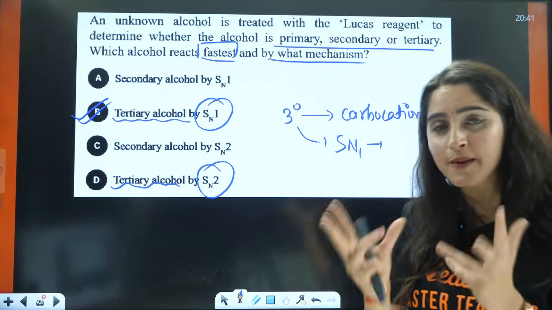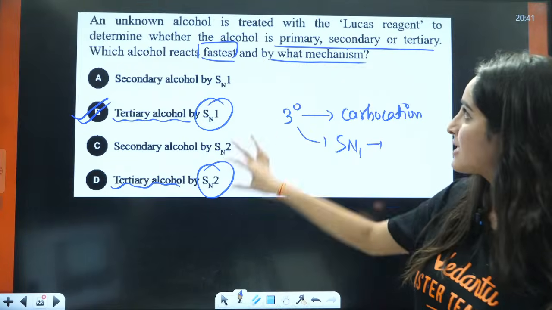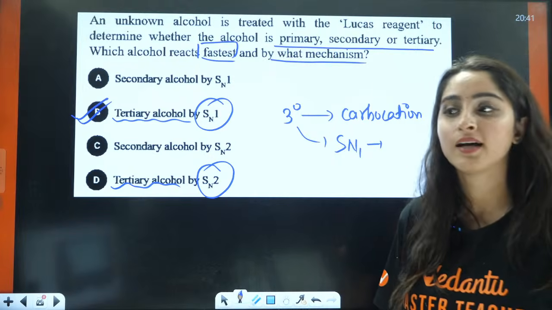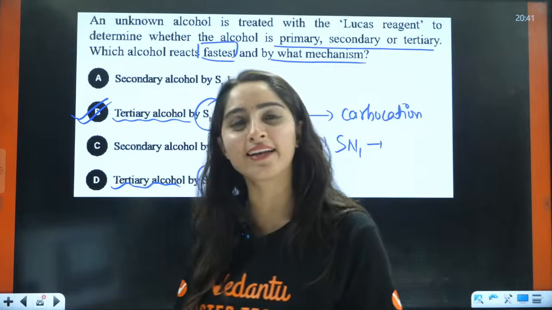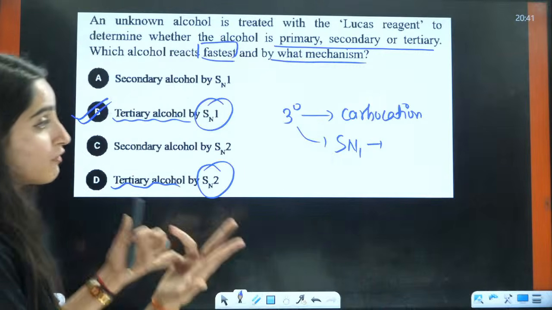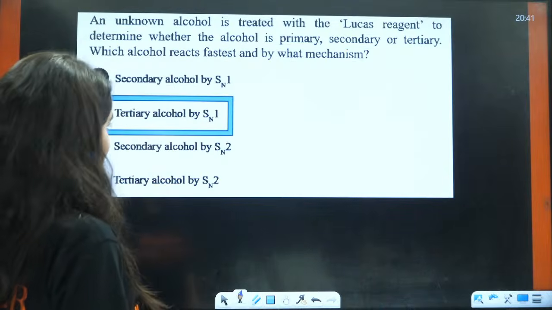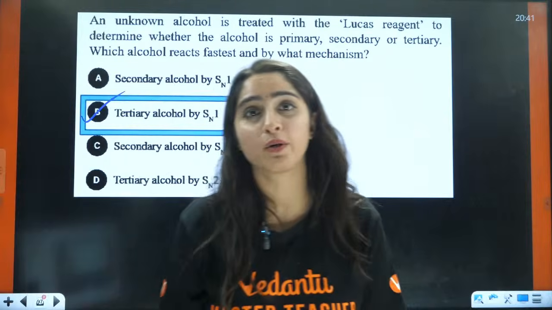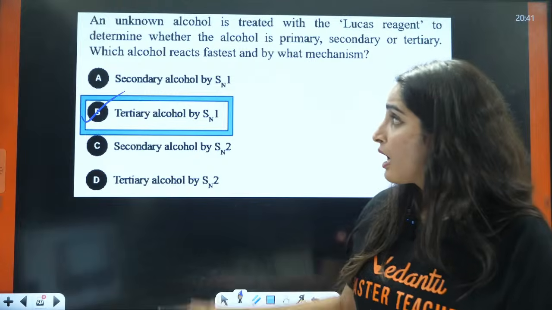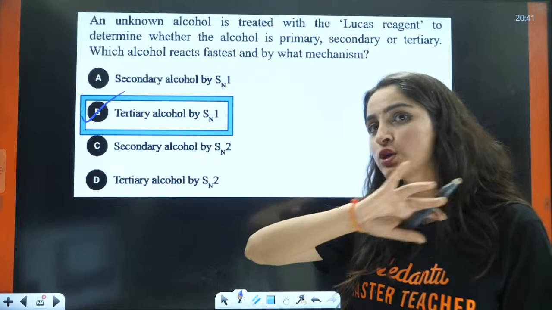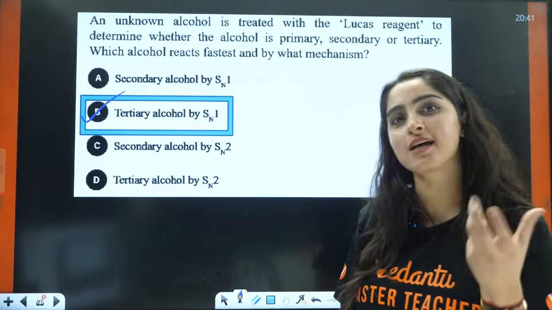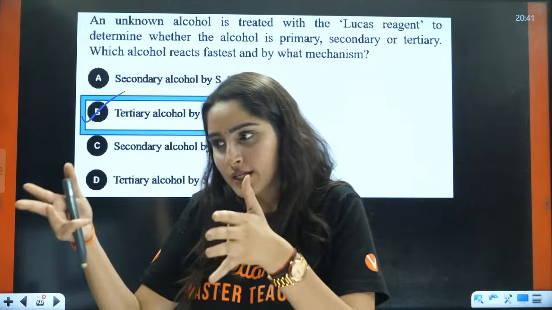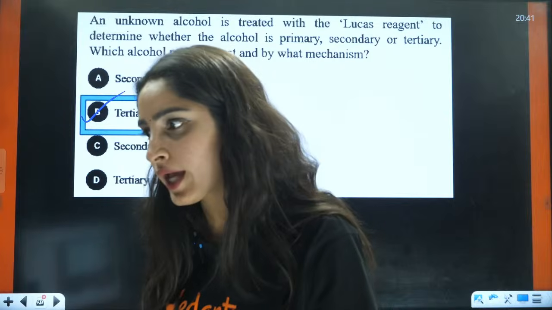See how concepts are interlinked to each other. They are asking about Lucas, but you are talking about carbocation stability. Right? This is why organic is so beautiful. I love this about organic, that so many concepts are connected, and you feel very happy when you're able to solve the questions, right? That is why I tell you that organic is not something to be scared of. Organic is just interconnected. You should have a way to understand that, right? Okay.